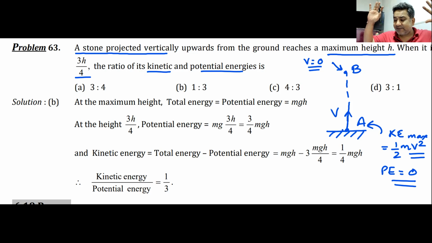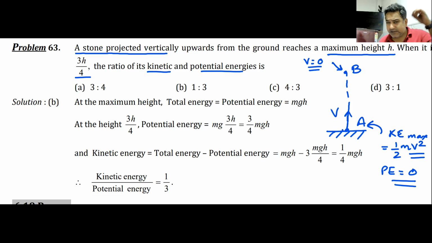Do we understand this? Can I have some raise hand that we understand this? That at the lowest point the total energy of the ball is in the form of kinetic energy because potential energy is zero. Do we understand this point, everyone? What about the offline student? Do we understand this point? But I can't see you, so you must at least speak or raise your hands or something like that, so that I understand that you have understood it.